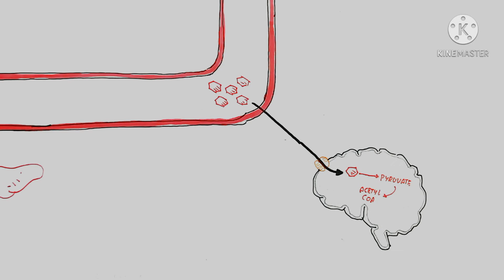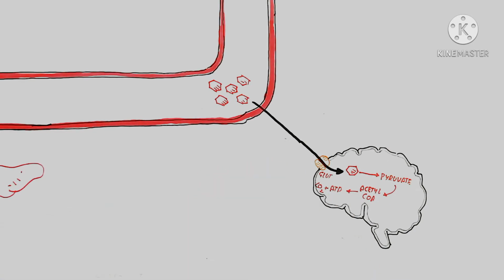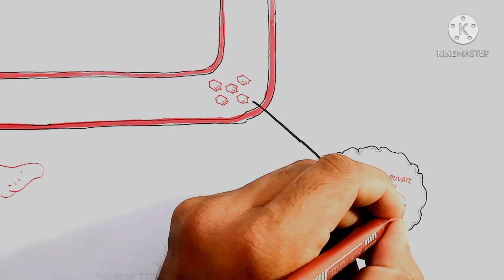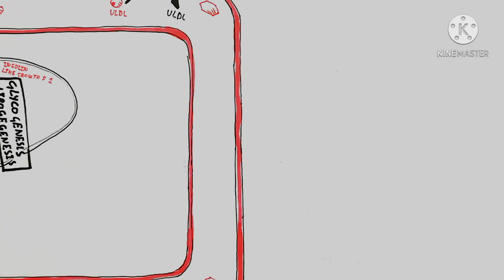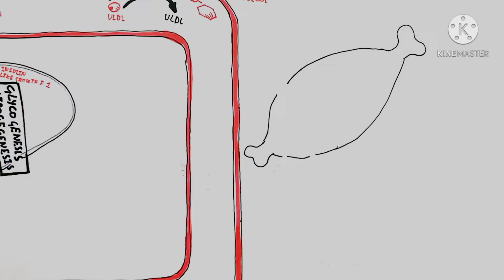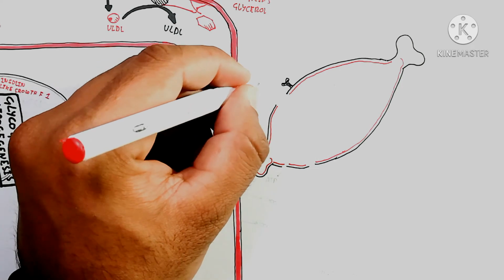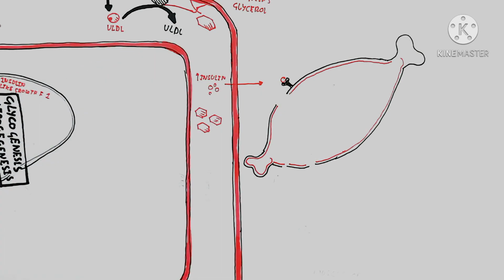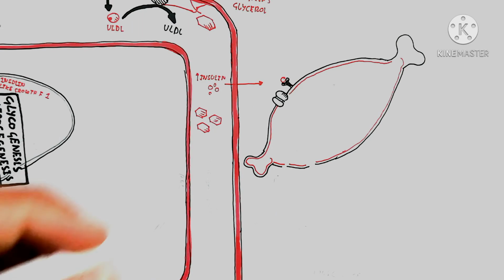On the other hand, here is the sugar which also goes into the brain cell, which receives the glucose by the GLUT channel, a glucose transporter which receives glucose inside by active transport and produces pyruvate, and acetyl CoA will be formed, and carbon dioxide and ATP will be produced.